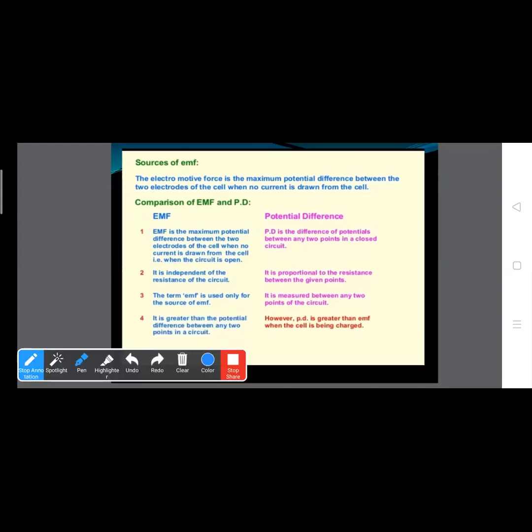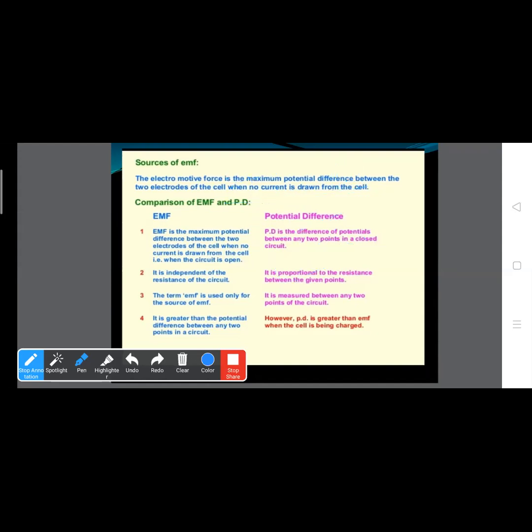Now, EMF is independent of the resistance of the circuit, while potential difference is proportional to the resistance between the given points. This is the potential difference between A and B. So it is directly proportional to resistance. Clear? V is proportional to R.